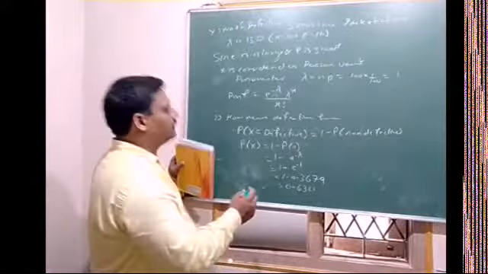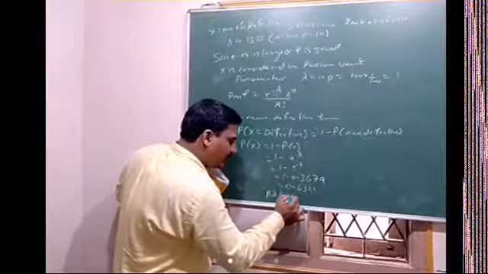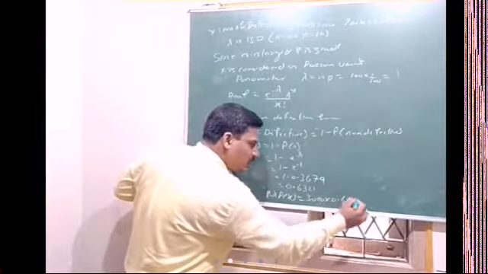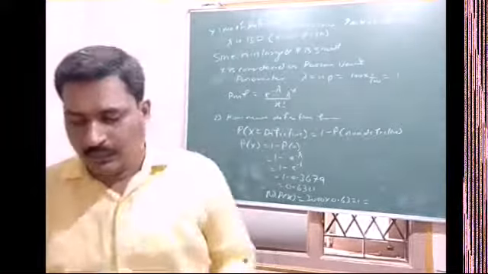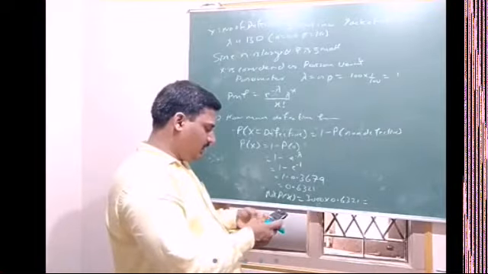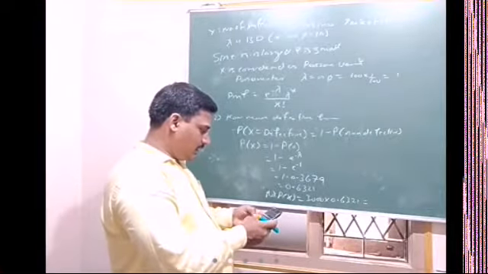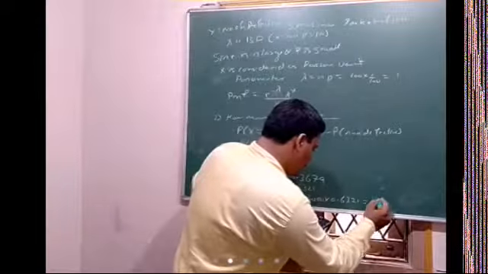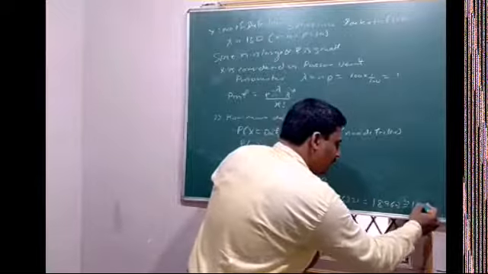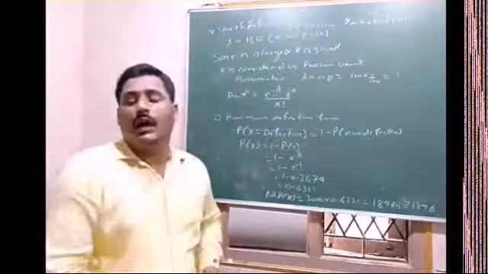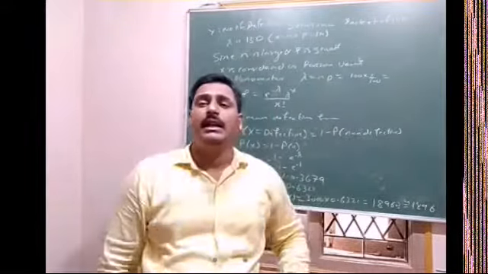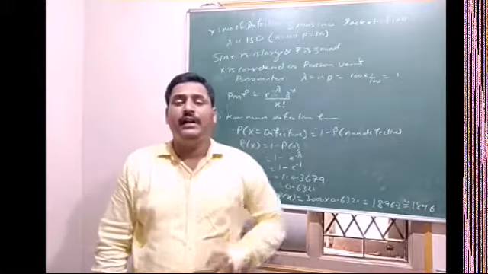Now, in how many packets do we get defective? That is n into P of x, which is 3000 into 0.6321, equal to 1896.3, approximately 1896. So out of 3000 packets, in 1896 packets we get defective screws.